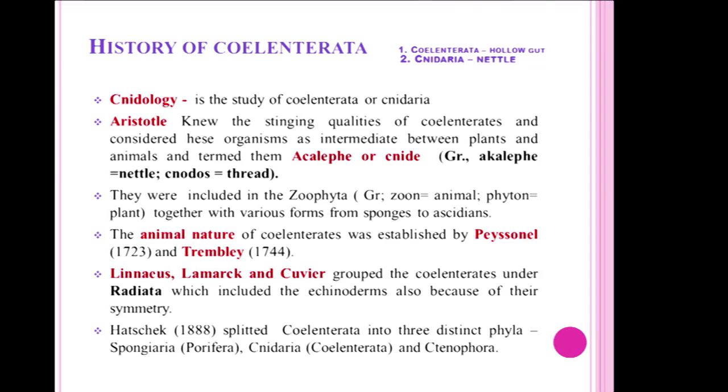Now we are going to discuss one of the important phyla, that is Coelenterata. It is also known as Cnidaria. Why does this phylum have two important names? Coelenterata means the presence of a hollow gut in the body cavity, and also the presence of stinging cells called cnidocytes. This name is proposed as Cnidaria.